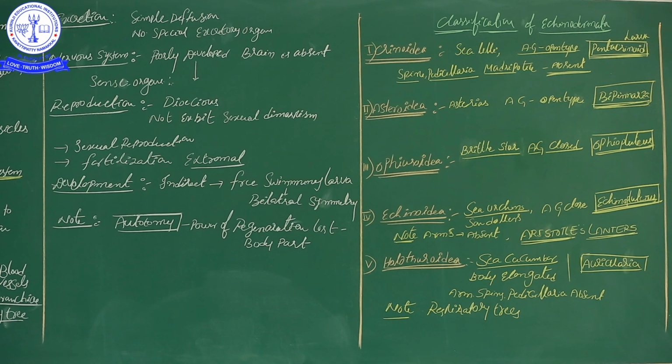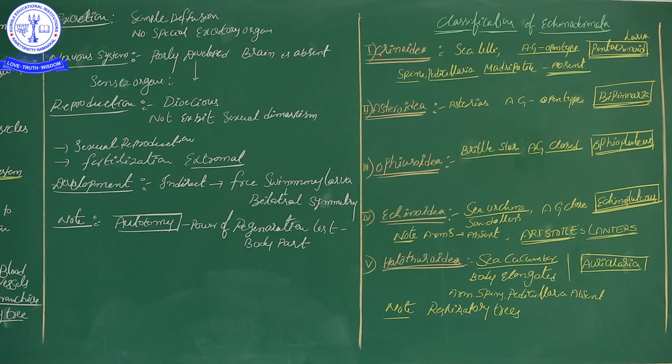The most important thing is that you remember these class names and larva names, because statement-based questions will be asked. Classification of Echinodermata once more: Crinoidea, Asteroidea, Ophiuroidea, Echinoidea and Holothuroidea.